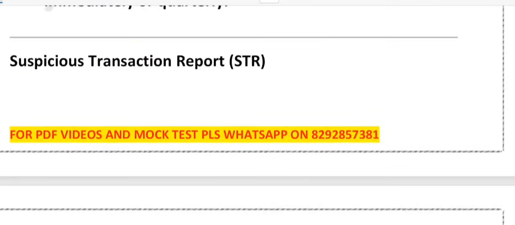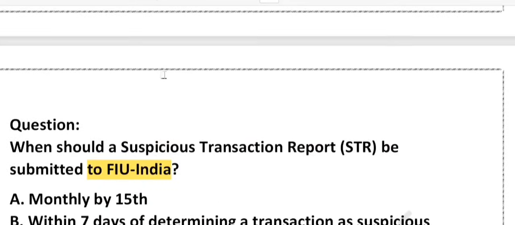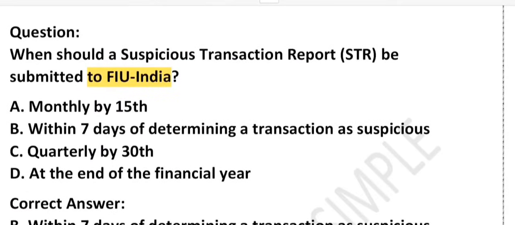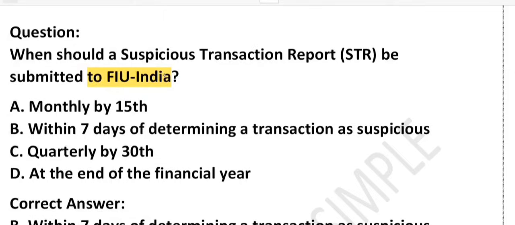Just remember it. Next question is regarding STR. When should an STR be submitted to FIU-IND? STR is called suspicious transaction report. Option A monthly, option B within 7 days, option C quarterly, option D at the end of financial year. So what do you think? Option A, monthly? No. STR is not periodic. Option B is correct. Why? Because as soon as you identify suspicion, report it within 7 days.